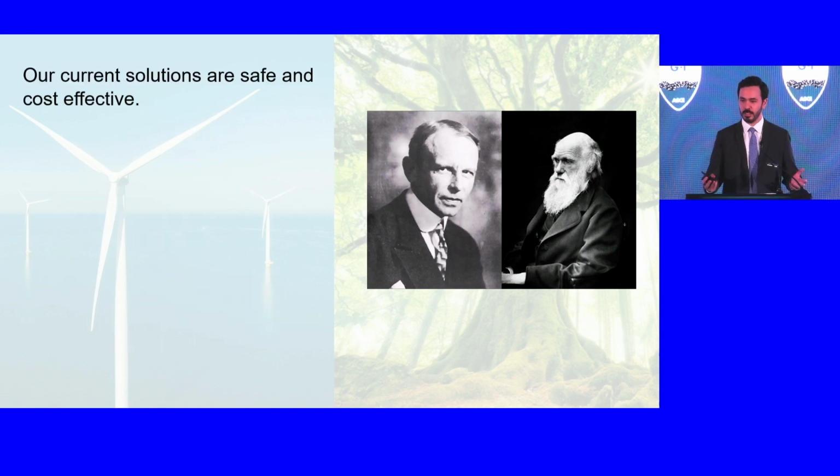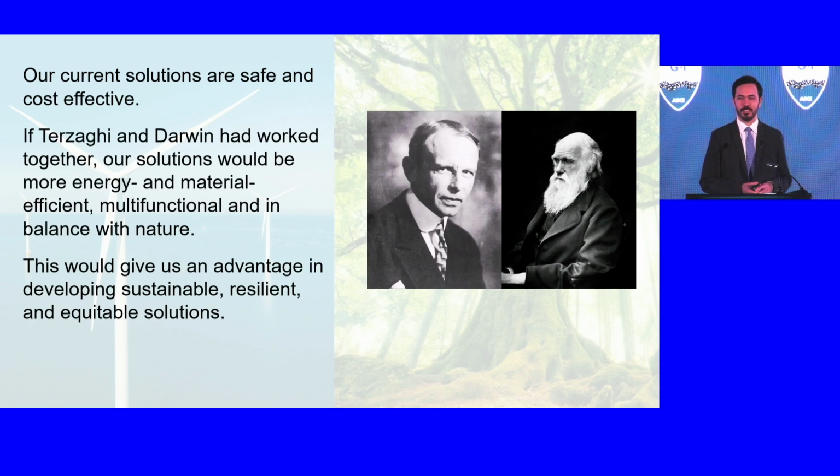Now, there's no question that the solutions that we have created in geotechnical engineering are safe and cost-effective. But I do think that if Terzaghi and Darwin had worked together, and here, again, Terzaghi and Darwin are an example, I really mean the communities. If we had cross-pollinated more, I think our philosophy of design would have been a little bit different. I think we would have emphasized energy and material efficiency, multifunctionality, and balance with nature. And so this would then help us to deal with some of the issues we have right now, developing sustainable, resilient, and equitable solutions.